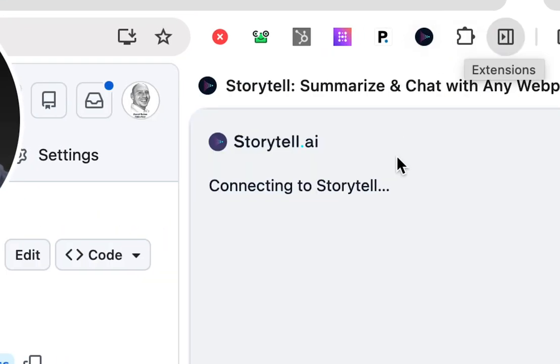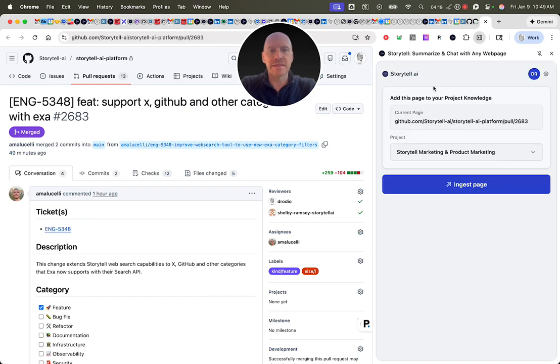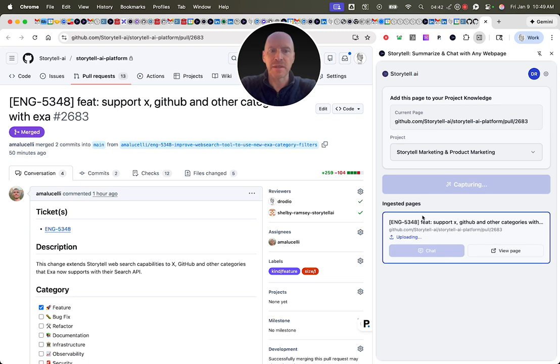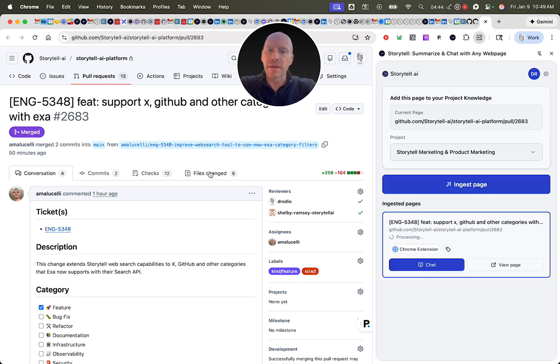So I've got the Storytell Chrome extension here. And with this, I'm able to ingest content where I'm in a non-public place, like our GitHub account is password protected. But because I'm using the Chrome extension and I can see this page because I'm logged in, I can ingest it into Storytell. And so the Chrome extension is a great way to add knowledge into Storytell when it's not across the open web, but it's behind a login page. So I'm going to go ahead and say that I want to ingest this page. So I'm doing that now. Not only do I want to ingest this page, but I'm going to also ingest the code.